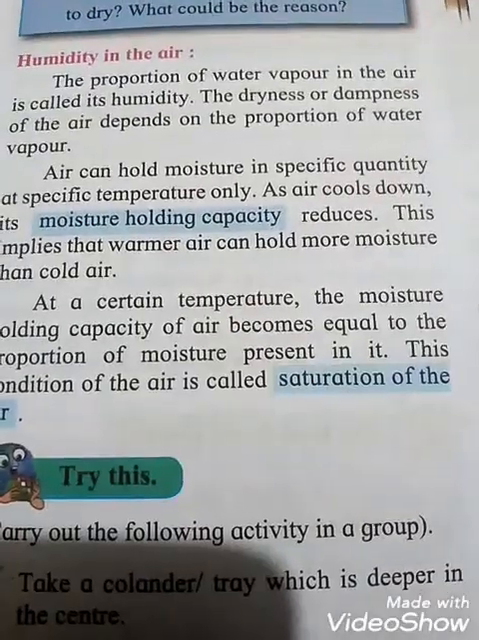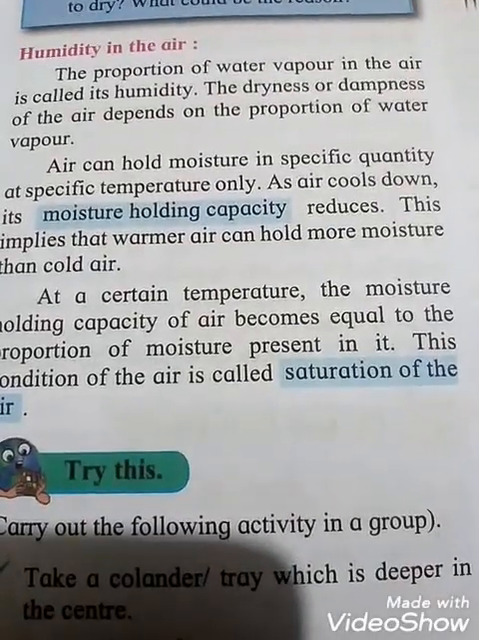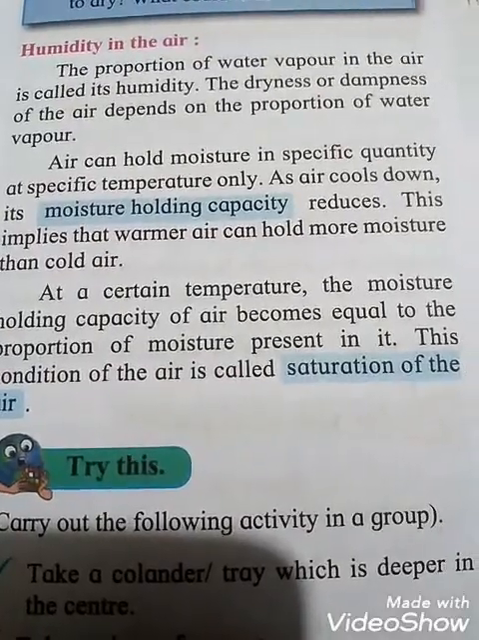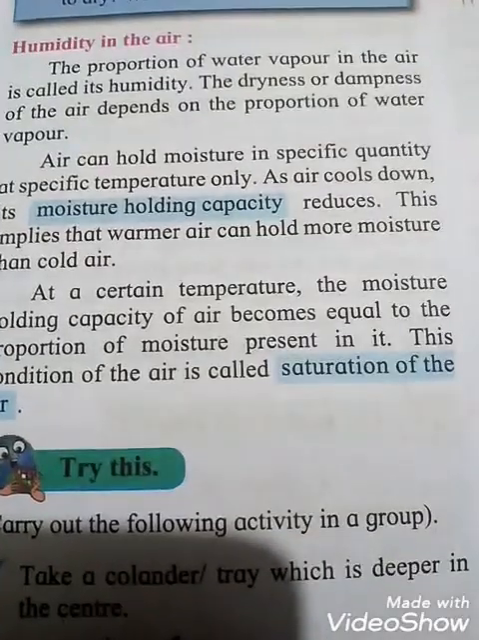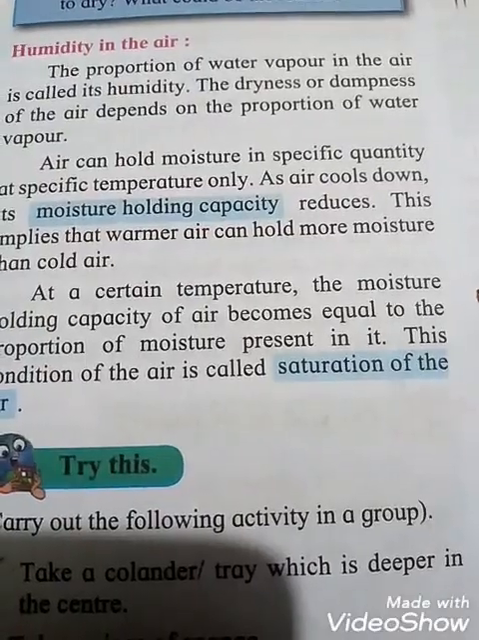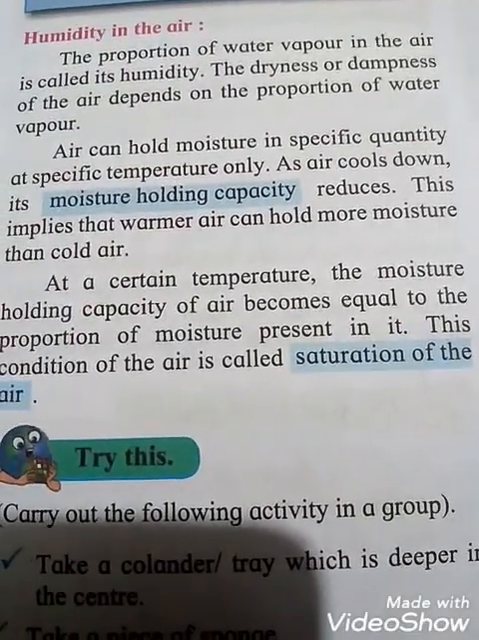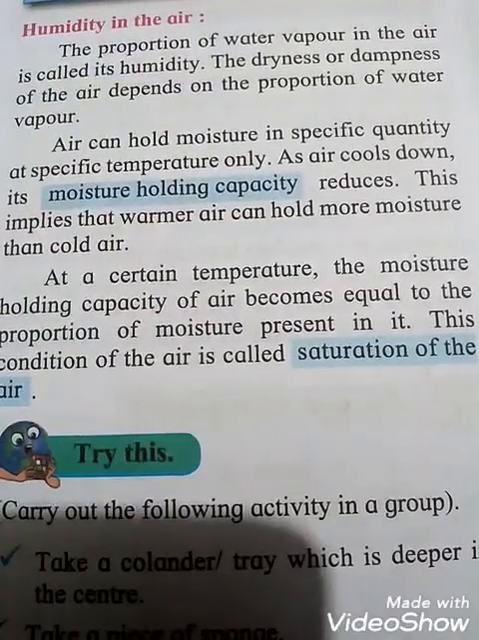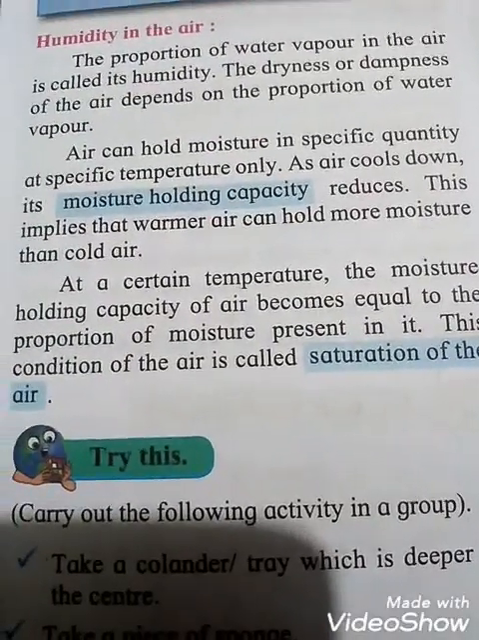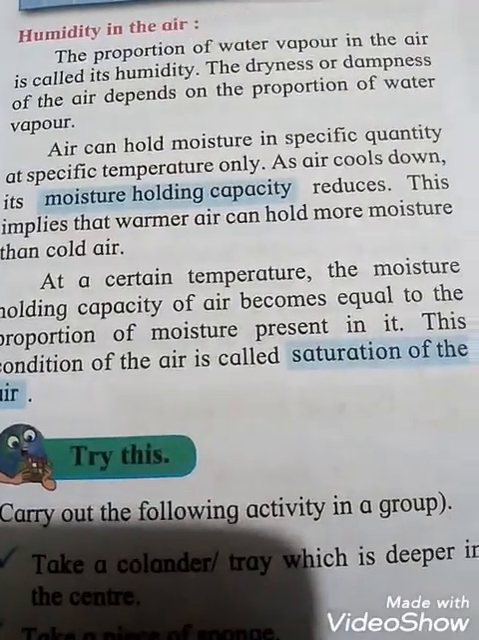The proportion of water vapor in the air is called its humidity. Meaning, students, the amount of water vapor present in the air is called humidity. The dryness or wetness of air depends on the proportion of water vapor.